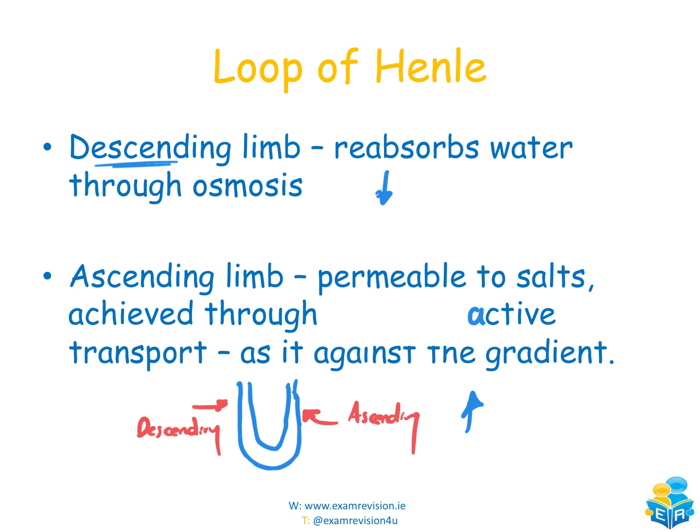In the descending limb, this portion over here, this is where water will be reabsorbed through osmosis. The ascending limb over here is permeable to salts, and these salts can be moved across the membrane using active transport. It's against the gradient, so we do need a little bit of energy there, but there is lots of mitochondria around to provide some energy for that to happen.